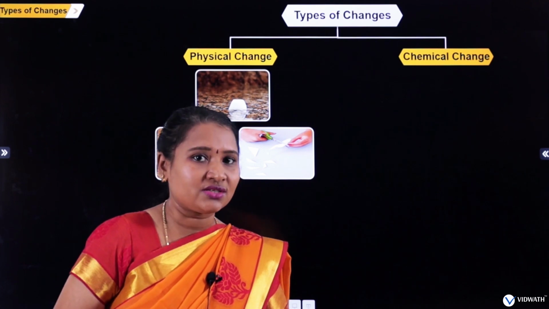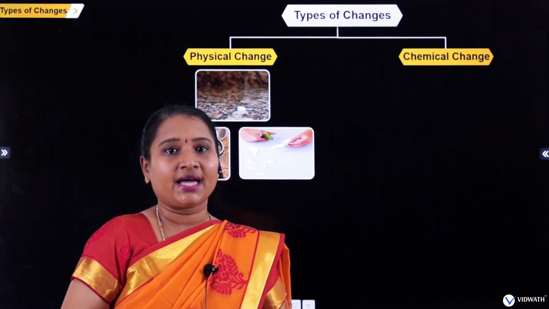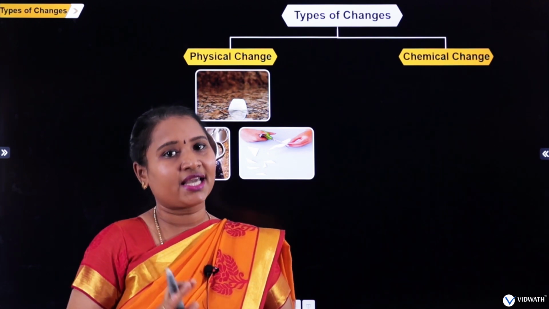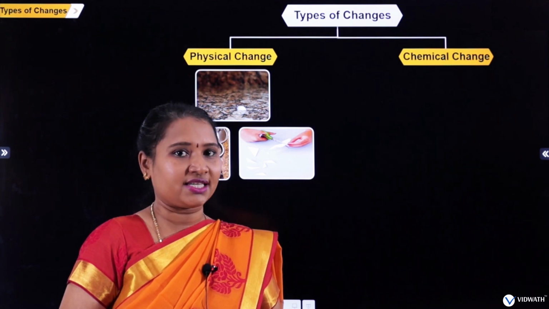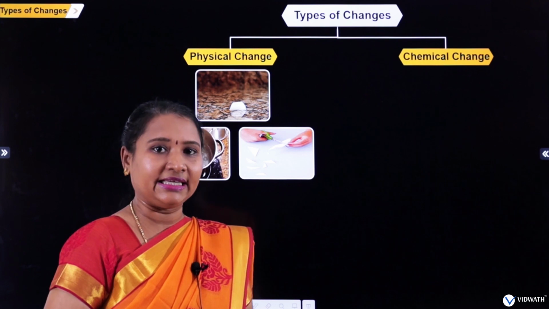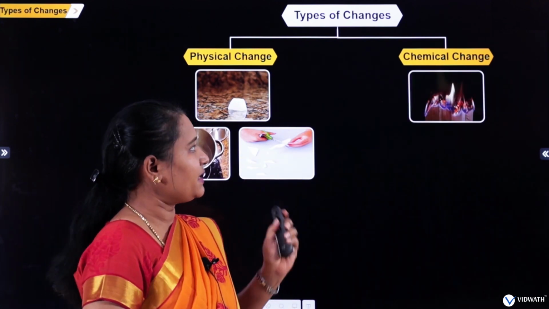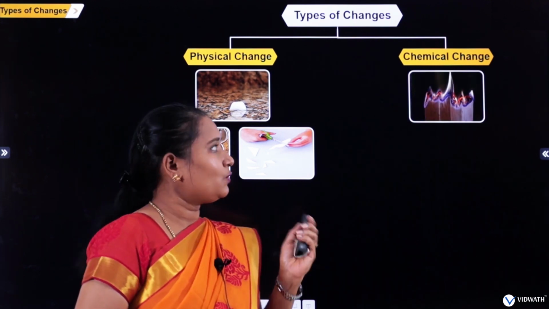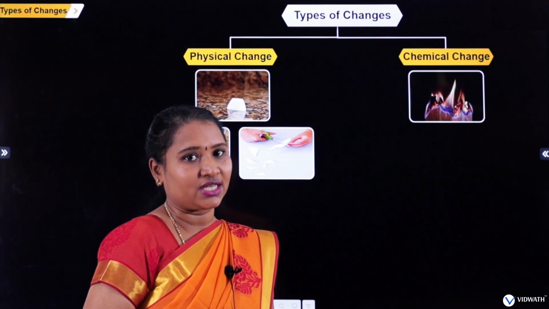So a physical change is a change where no new substance is formed and there is only a change in matter taking place. And one more point about a physical change is that they are reversible in nature. So now let us move to the chemical changes. So what will be the chemical change? Exactly, it will be just the reverse of a physical change, right?